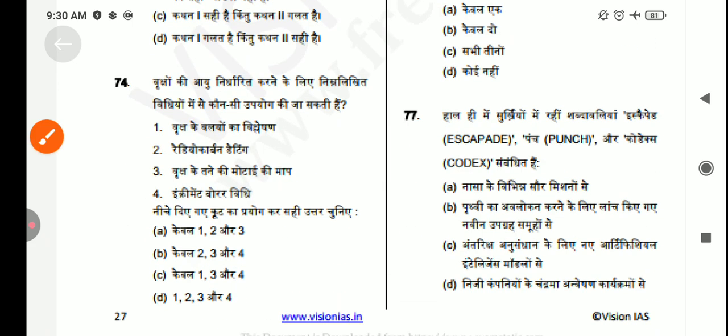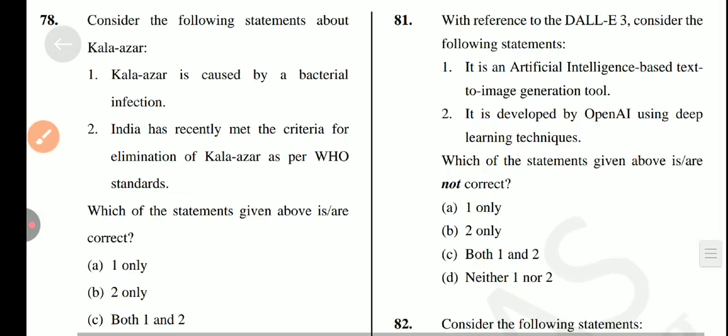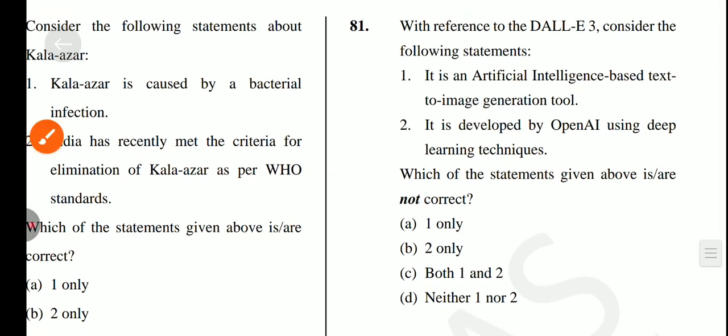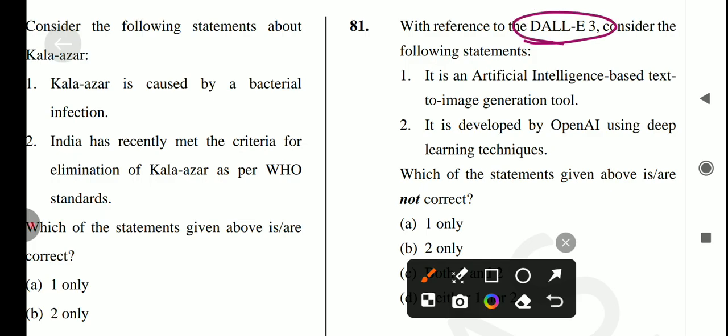Okay, so answer is option number D. Let's come to the next question, which is: with reference to DALL-E 3, consider the following: it is an artificial intelligence based text to image generation tool.